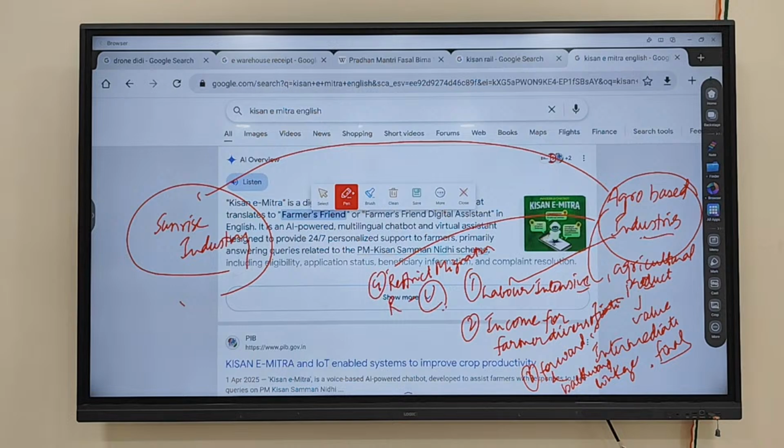Any doubt regarding this one? So what is a sunrise industry? As we discussed, an industry that has a huge potential for future growth. That type of industry is referred to as a sunrise industry.